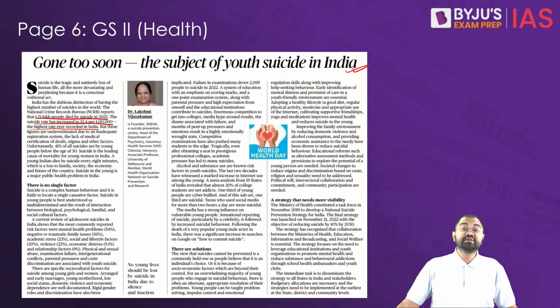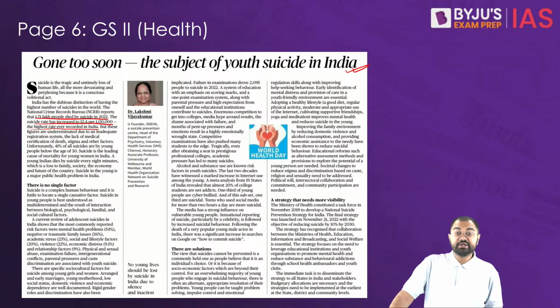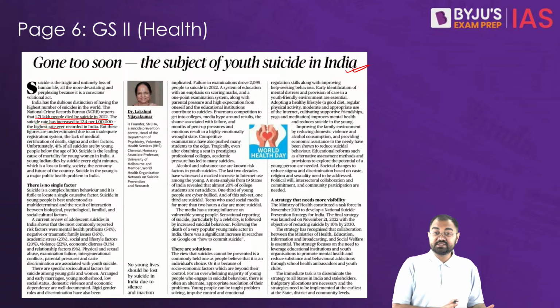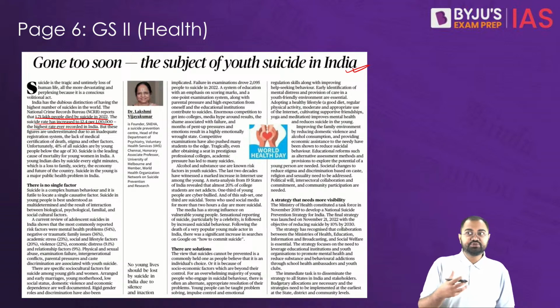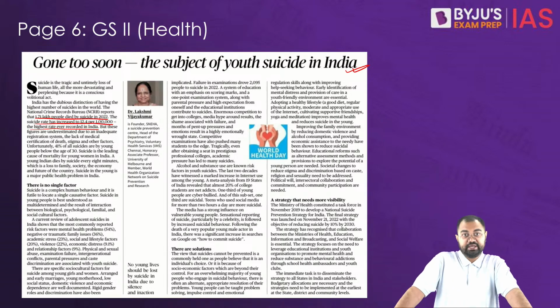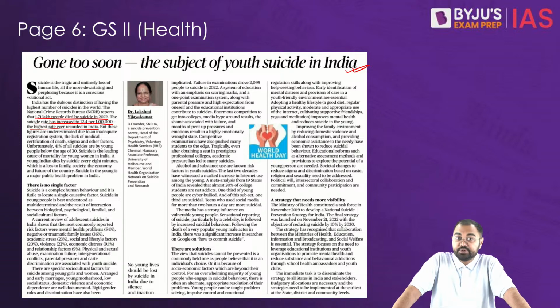So suicide rates in India have reached a record high of 12.4 per 1 lakh people. Even so, these numbers could be underestimated because of various factors. Due to stigma and inadequate reporting systems, the numbers can be much higher than those officially reported.